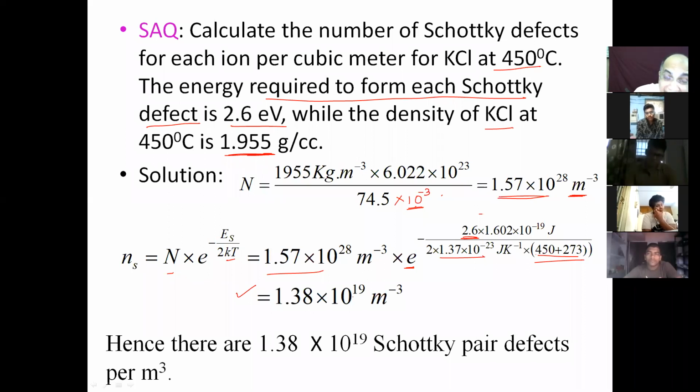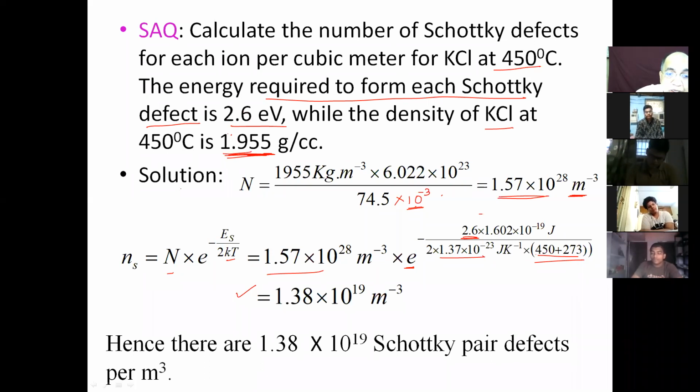And for NaCl, taking the density of NaCl at room temperature and the value of energy that is required to create one defect, it is not exactly equal to that of KCl. That value is different, temperature is different.